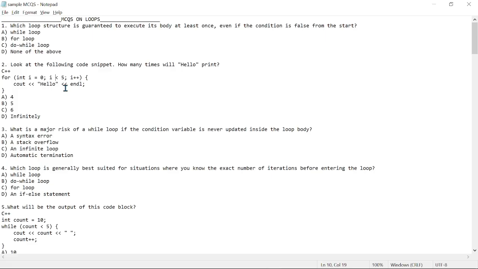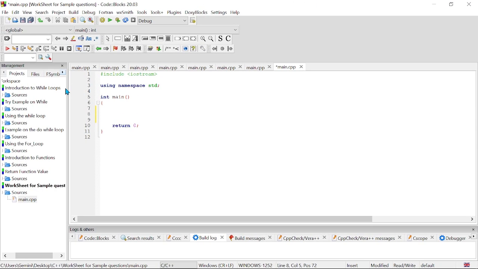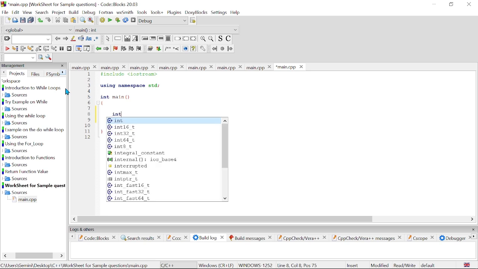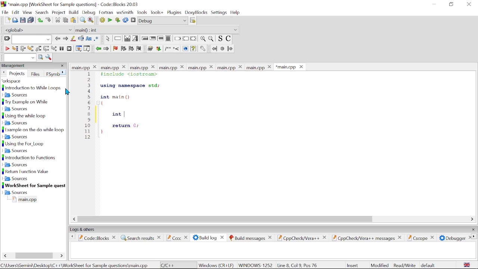What is a major risk of a while loop if the condition variable is never updated inside the loop body? All right, so what does this actually mean? Let's dive into our code blocks and get to understand what this question actually means, right? So let's do this.